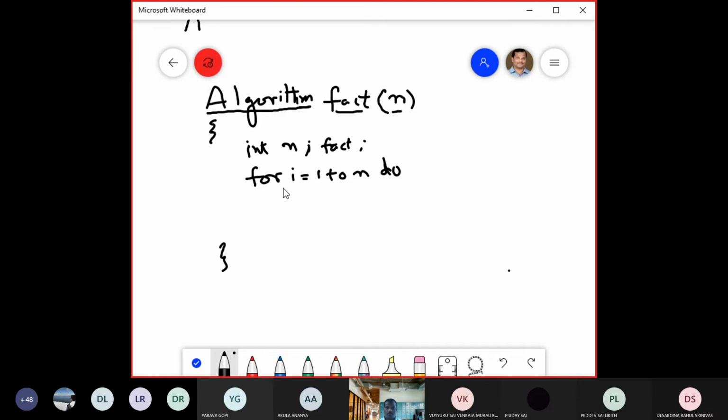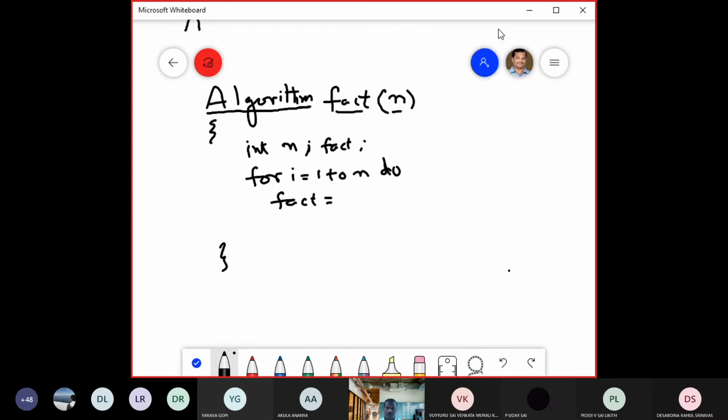Then for loop, you write fact equal to fact into i.